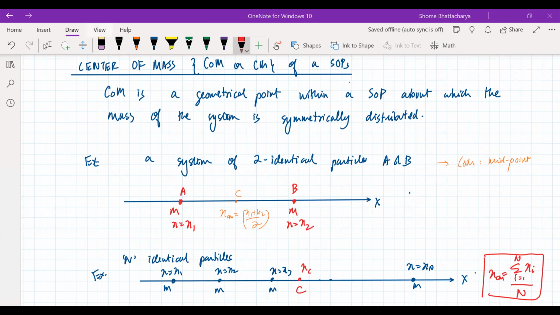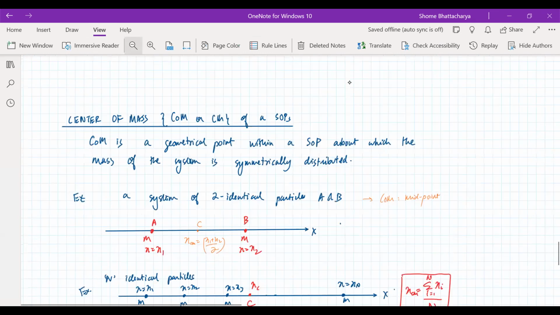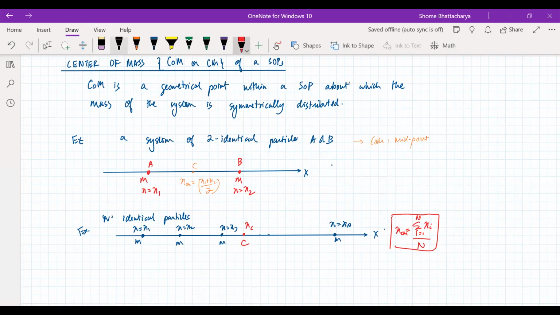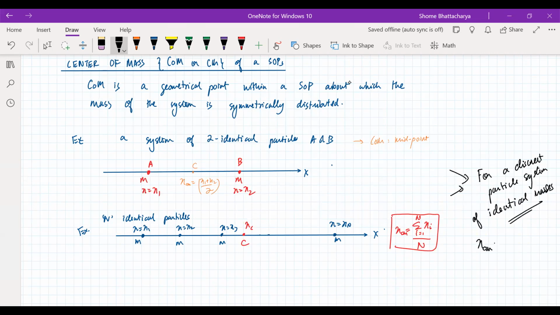But how come it is the arithmetic mean in these two examples, both in the two particle system and the n particle system? You can see it's the arithmetic mean because the particles are of identical mass. So what we are drawing as a conclusion here is that for a discrete particle system of identical masses, particles of identical mass, the position of the center of mass is the mean position.